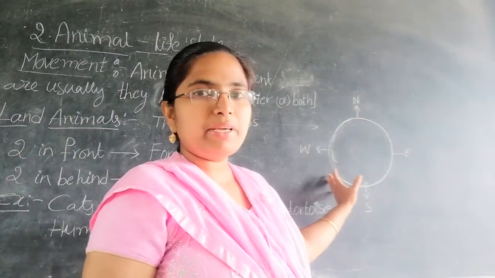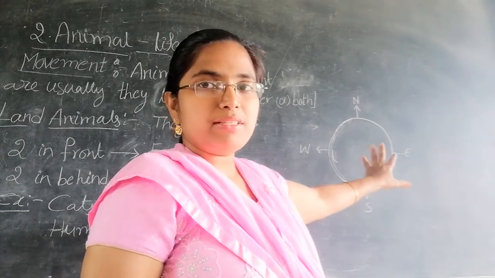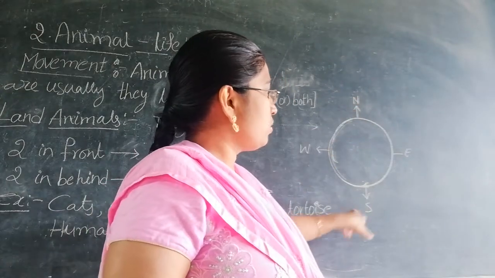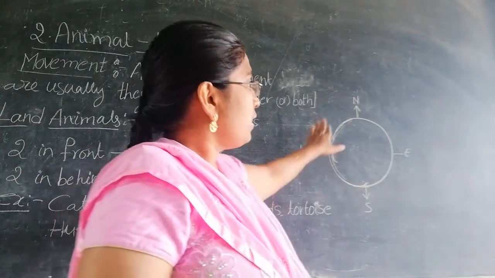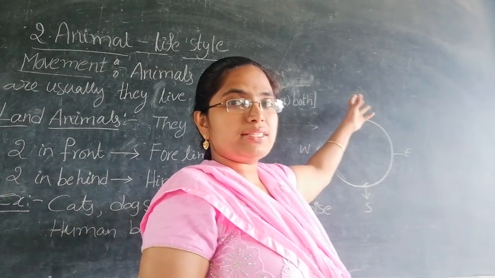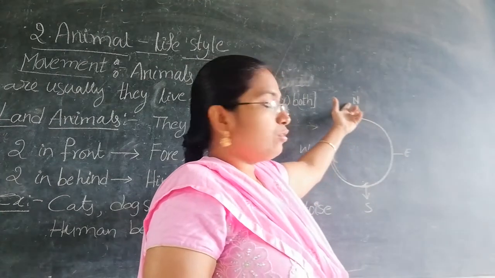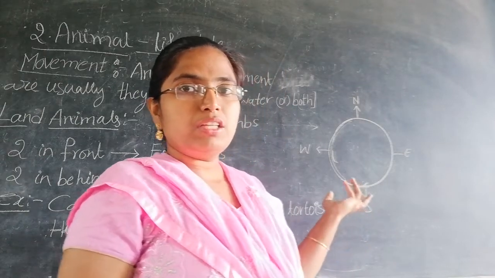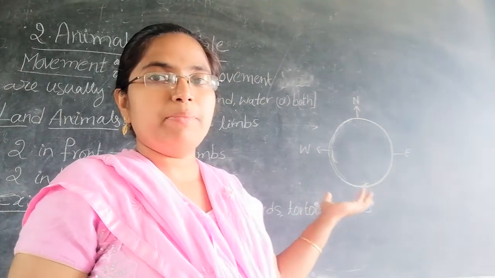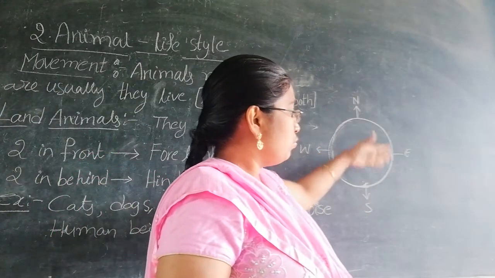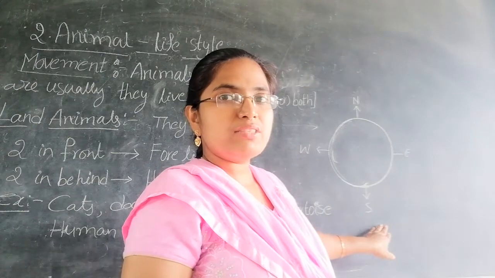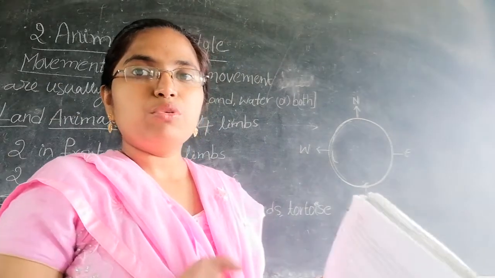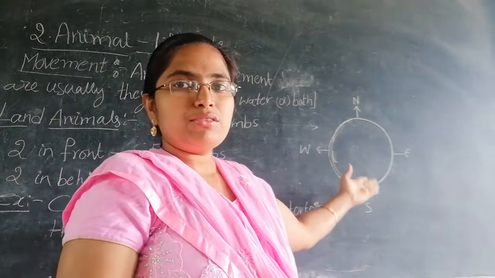Imagine this is the globe. This is the north side. We know north, south, east and west. Here are the birds. If winter comes on this side, they can go to the south side, where they can be protected. Birds want warm places, so they move to the south. If the south is very cold, they can move to the north. This is the movement of birds from continent to continent.